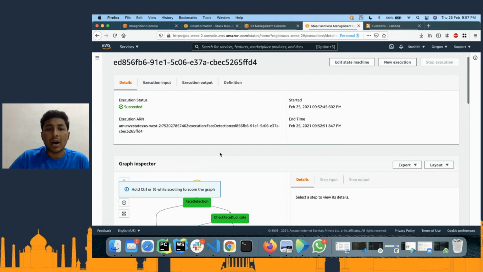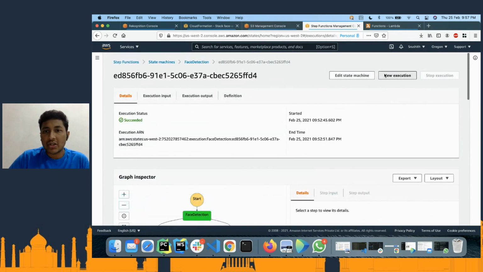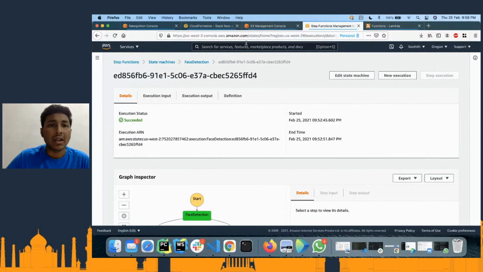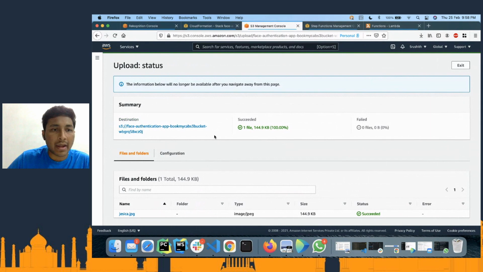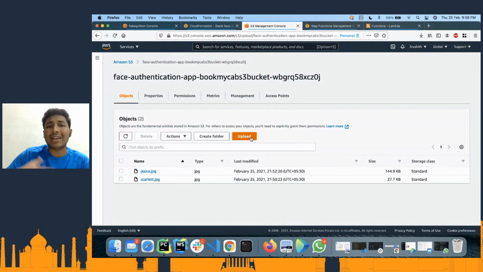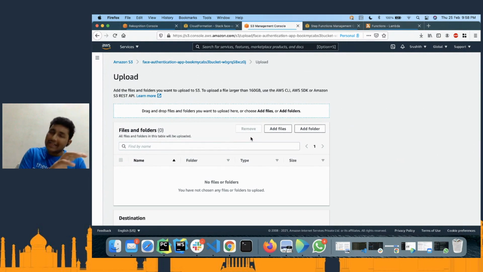Now let me show you another one, which is a new execution. Okay, I think we do not have enough time. So what you can do is, as a part of this S3 bucket, I have created a bunch of sample images. You can go ahead and try, for example, multiple faces. Let's try it out. Actually, I think we still have a few more minutes. Let me go to the S3 bucket, upload an image. Of course, I'm doing all of this manually. You can always create an application for this where someone is uploading images, and then from there you pick it up and things like that.